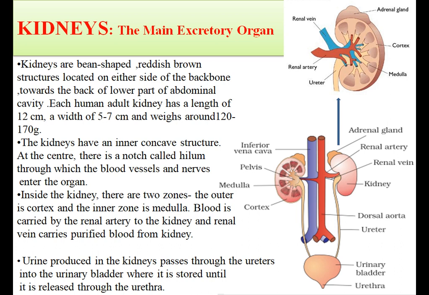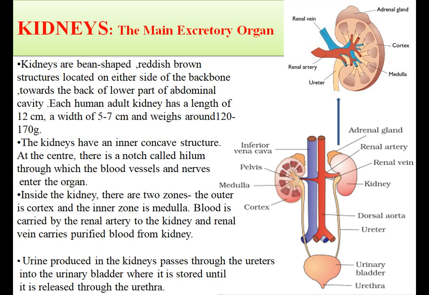Now the left kidney is slightly larger and placed a little higher than the right kidney. Now why is it so? It is so to accommodate the liver there. That means the right kidney is slightly lower in position as compared to the left kidney to adjust itself in the abdominal cavity, and this is because of the position of the liver.